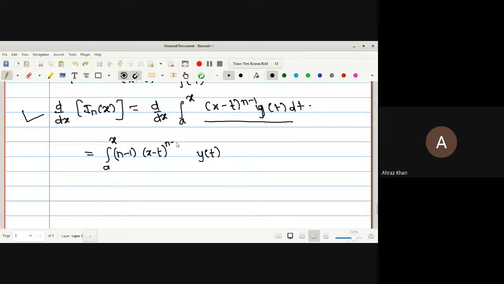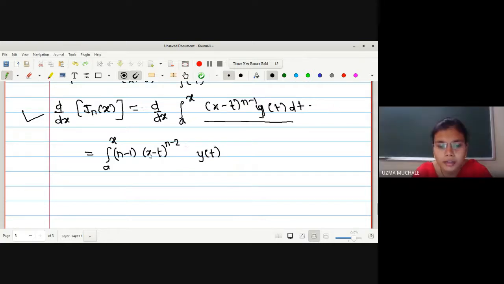So it will be simply n minus 2, right? And as we are evaluating the derivative with respect to x, we take the derivative of this term. What is the derivative of x minus t? It will be 1 minus 0, as we are taking a partial derivative, so t is treated as a constant. So we have found dou f by dou x. Plus, the next term we have to find is f of